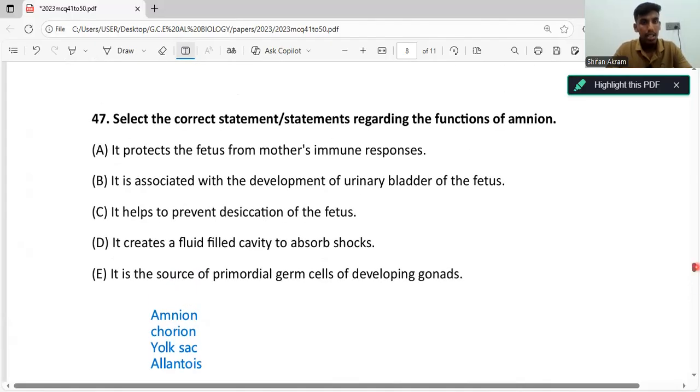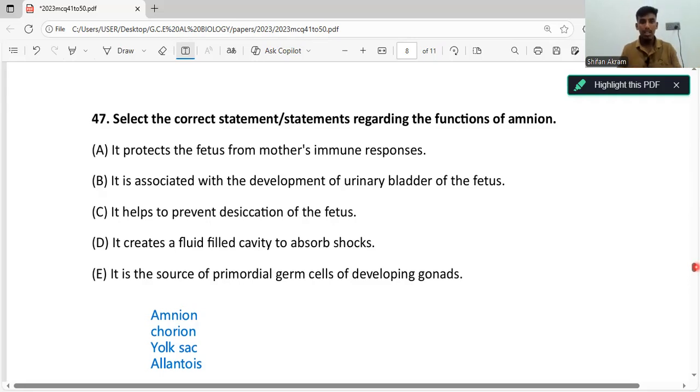Now, they are saying it protects the fetus from the mother's immune responses. Now, usually this is the function of the chorion, right? Chorion is the embryonic part of the placenta. Okay, so chorion, what do they do? They don't allow the mother's blood and the embryo's blood to mix together. Why?